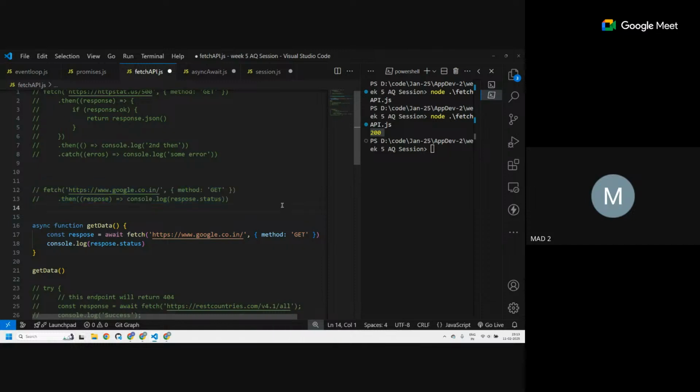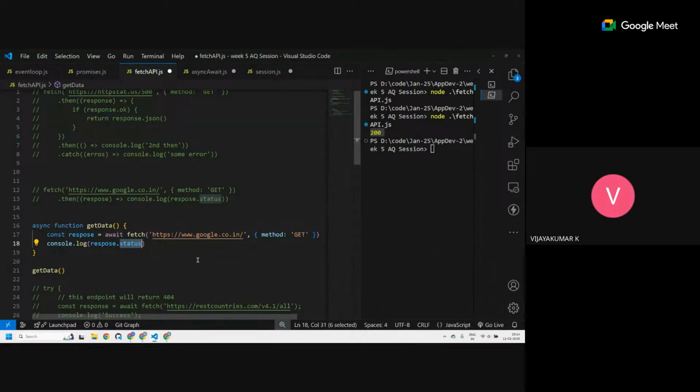Okay, dot then, dot catch. Sir, where did we get 200? 200 means it's a successful code. I went to google.com. It should have given me the whole page, but I don't want to print the whole page. I just want to check what the status is. Status 200 means everything went okay. I got a valid response.